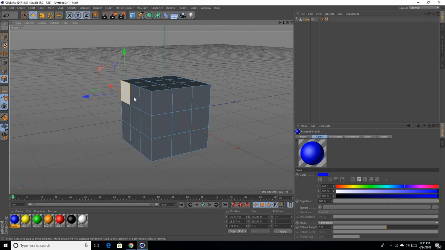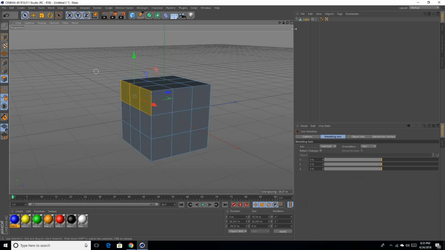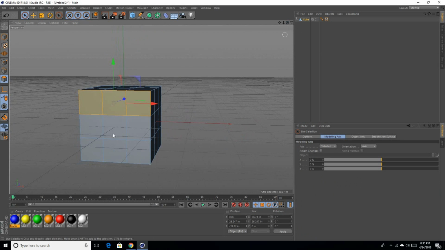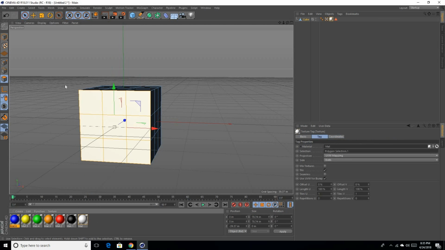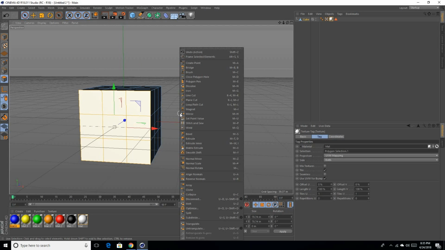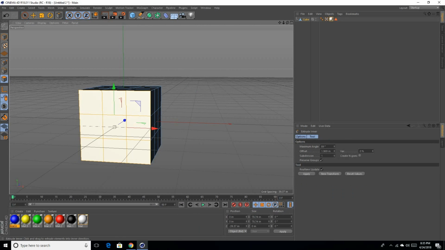So now we can start filling in our blocks. So let's select a whole side, and to do that we can go to our select tool actually. Make sure you're facing it, and just hold and drag around all the cubes. Make sure you get everyone on one side, and let's make this side white. Actually, once we have it selected, right click, go down to extrude inner, which is MW, and let's extrude it to the left just a little bit.